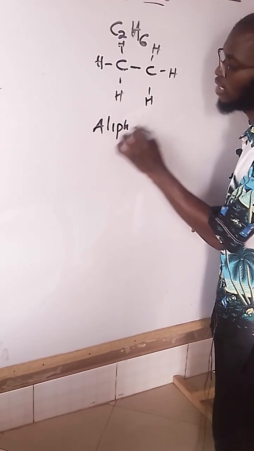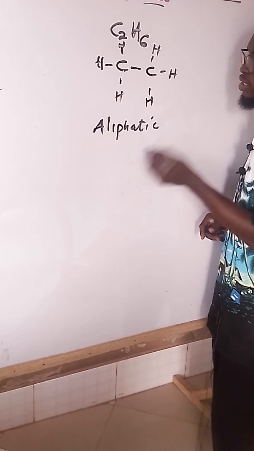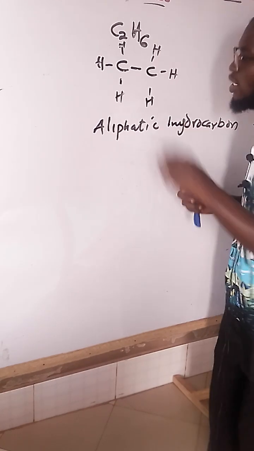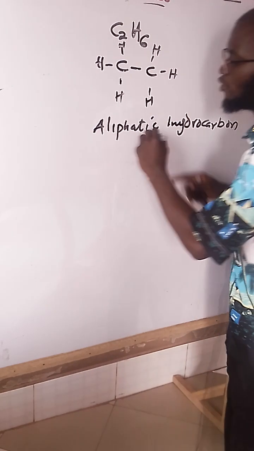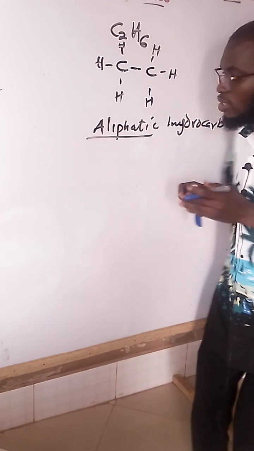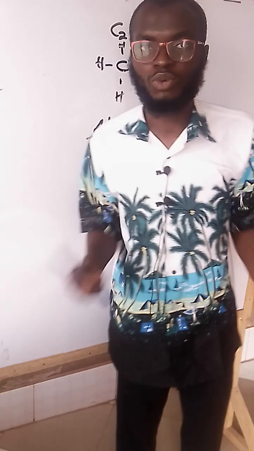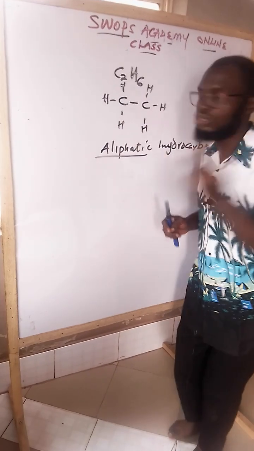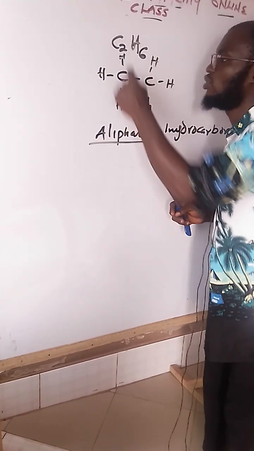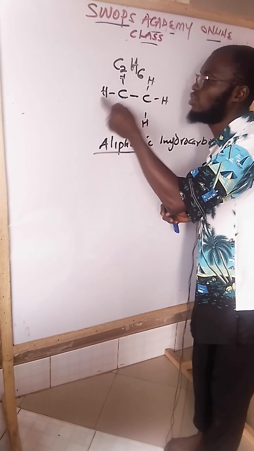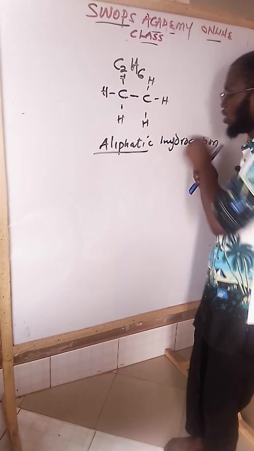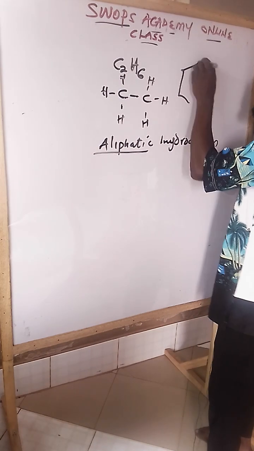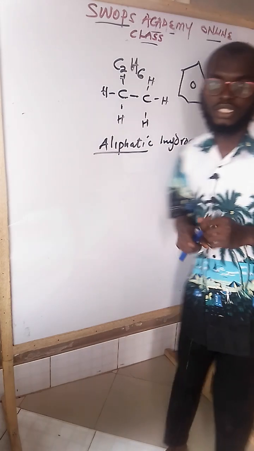Aliphatic, we have discussed that. We are just doing the recap. Hydrocarbon. So, check, why do we call it aliphatic? The word aliphatic means linear. Straight is also a synonymous word you can use for linear. So any structure that you draw that has to do with carbon and hydrogen, carbon, hydrogen, carbon, carbon, carbon, hydrogen, means it is a hydrocarbon. Then the structure exists like this, straightly, not like this. We call it an aliphatic hydrocarbon altogether.